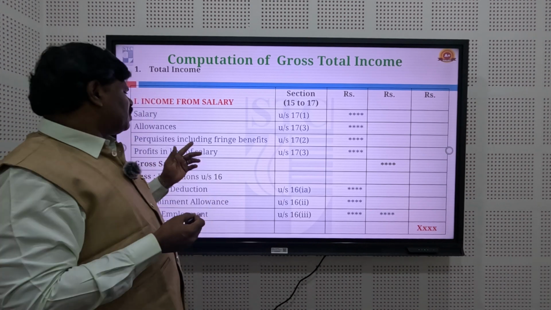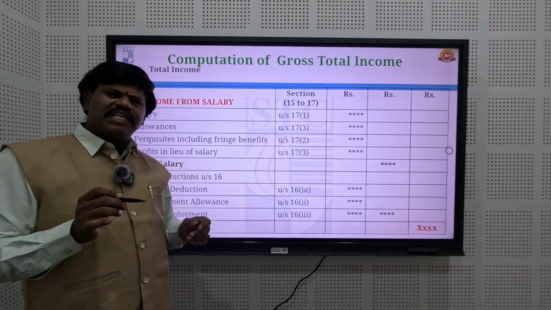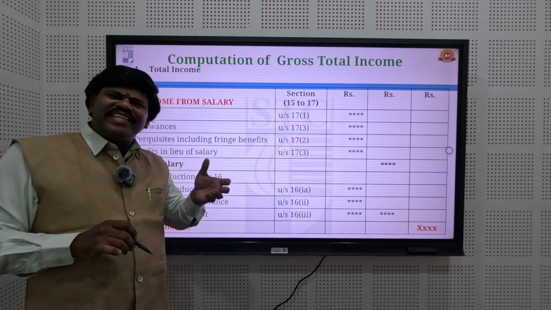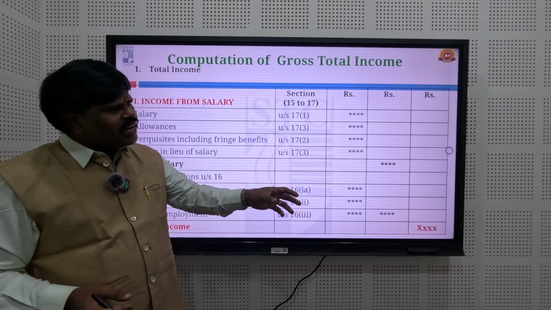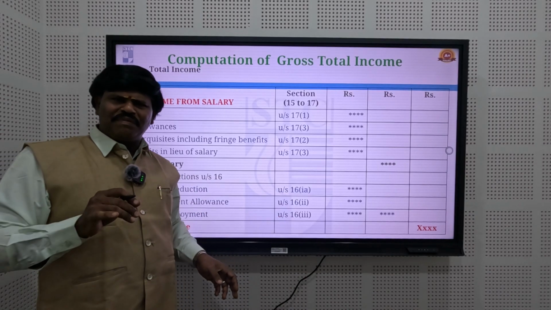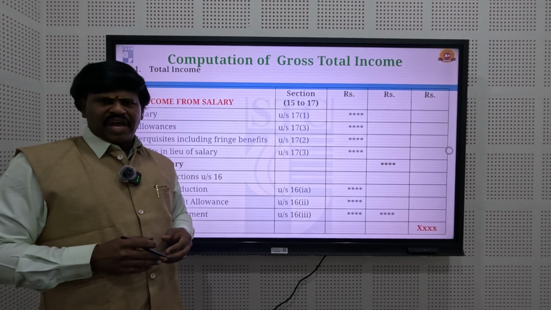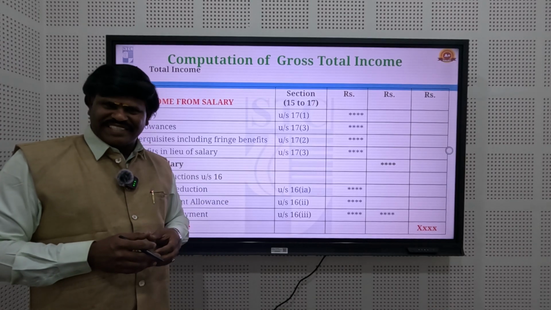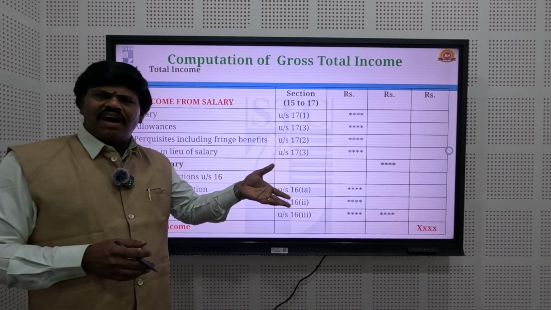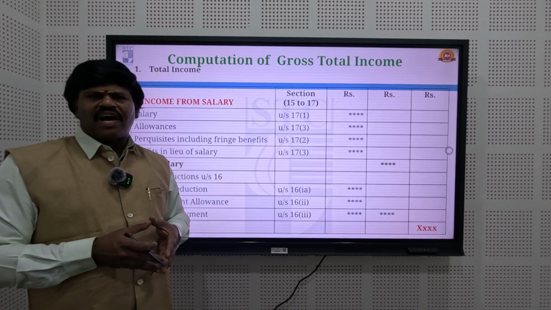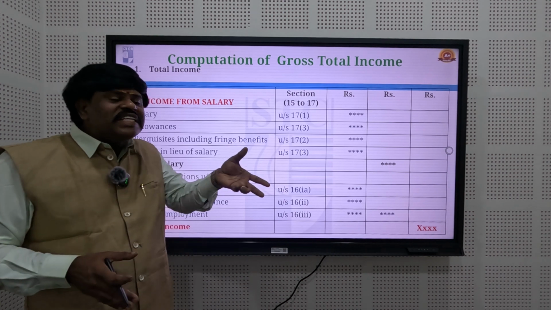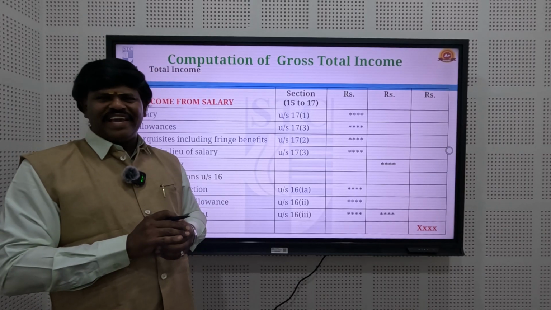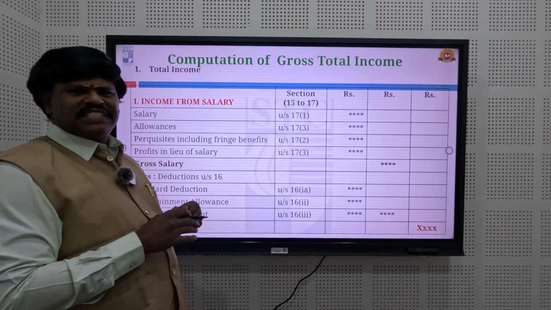Third is perquisites. Perquisites are benefits provided by the employer for the purpose of motivating the employees. They may be monetary or non-monetary benefits. For example, providing laptop facilities, a computer, rent-free accommodation, or a refrigerator. These are all benefits enjoyed or received by the employee, and they come under the perquisites heading.